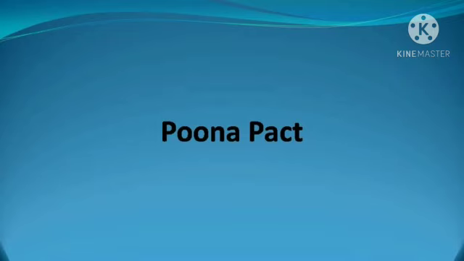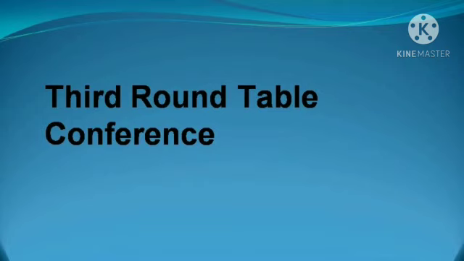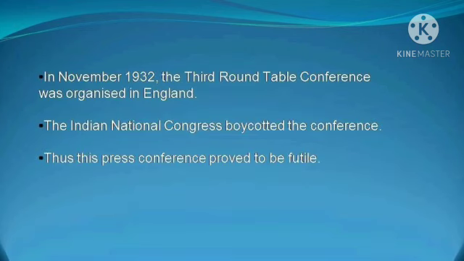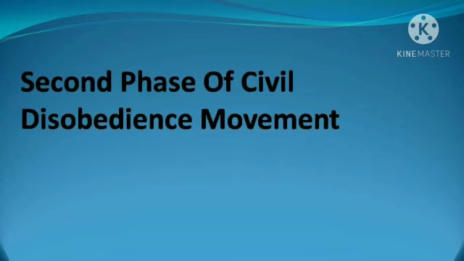With the disagreement among the Indian representatives at the second roundtable conference and with the Pune Pact made between Mahatma Gandhiji and Dr. Babasaheb Ambedkar, a third roundtable conference was held. This conference was held in November 1932 in England only. But the Indian National Congress boycotted this conference, and thus the third roundtable conference again became a failure.